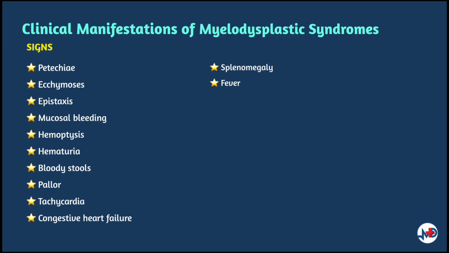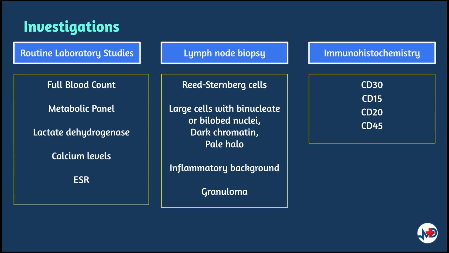This has to be differentiated from chronic myelogenous leukemia, and do keep in mind that in patients with splenomegaly, major complications include spontaneous rupture and intra-abdominal exsanguination. Fever and infections are most likely due to MDS-associated neutropenias. Now let's take a look at the approach to investigate this condition.